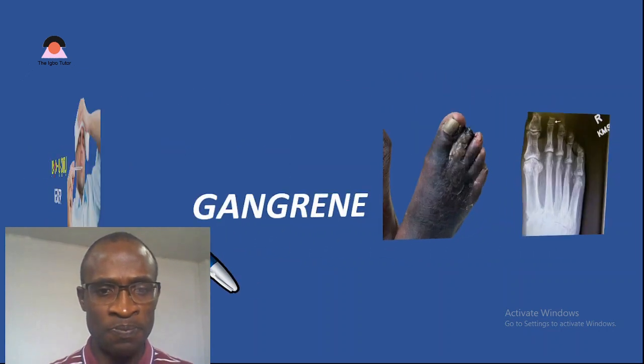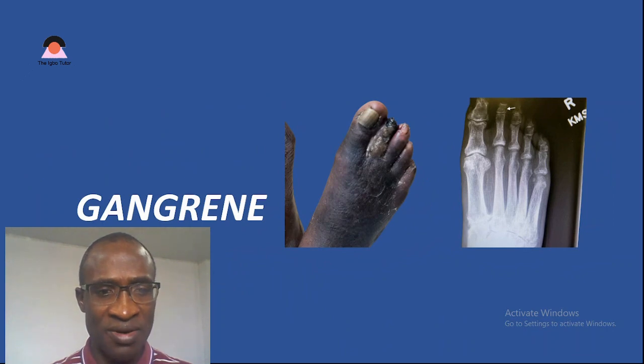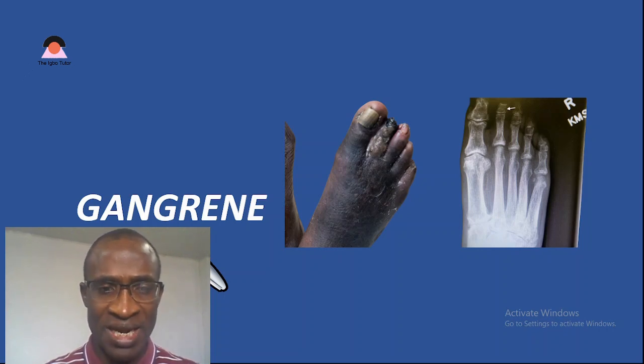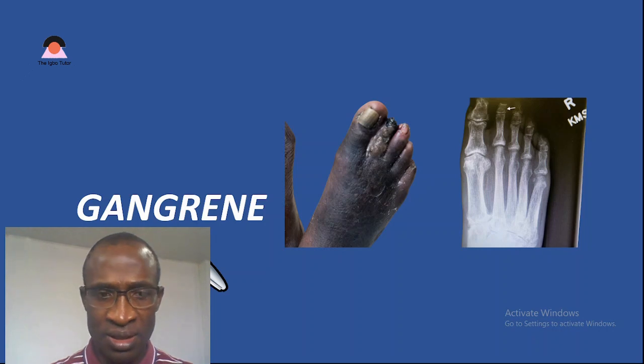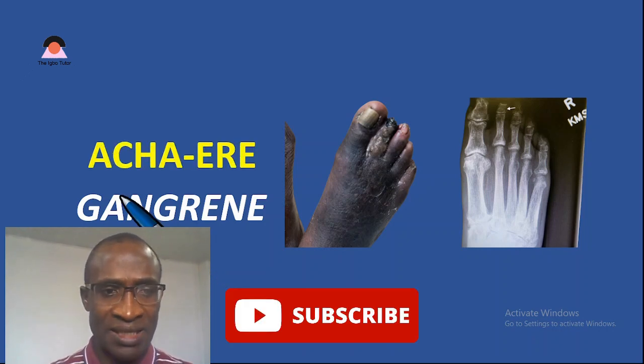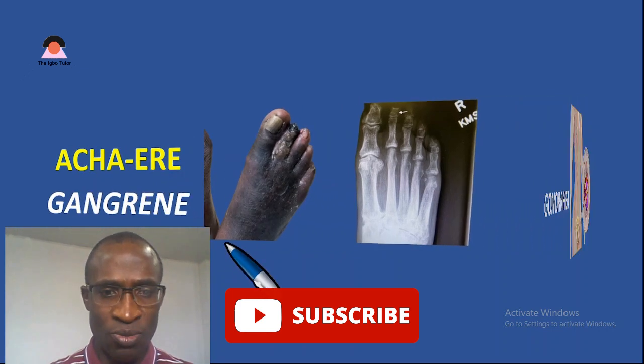Now we move on. And the next is gangrene. Gangrene, a kind of serious inflammation of the body that defies solution, that leads to the deadness of that part of the body beyond redemption. We call that acha ere. Acha ere, that's what we call gangrene in Igbo. And then we move on.